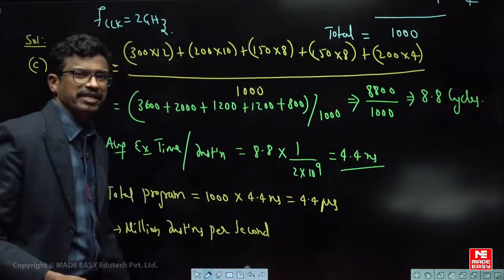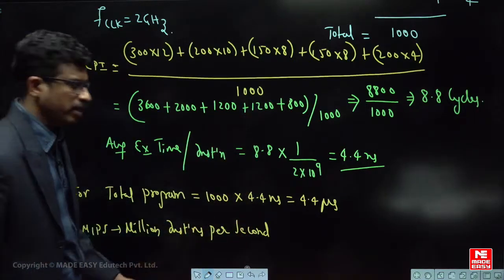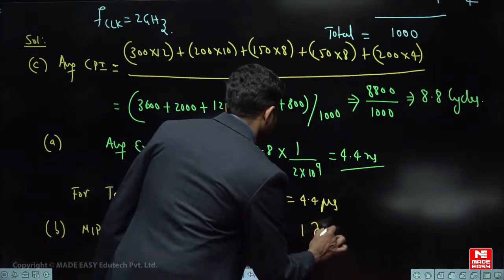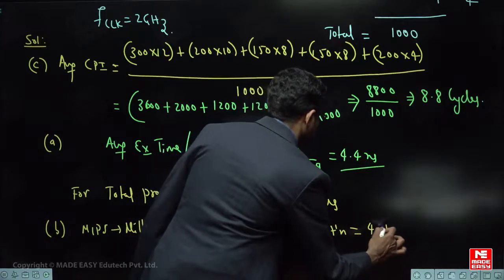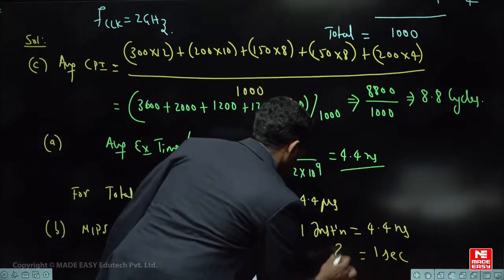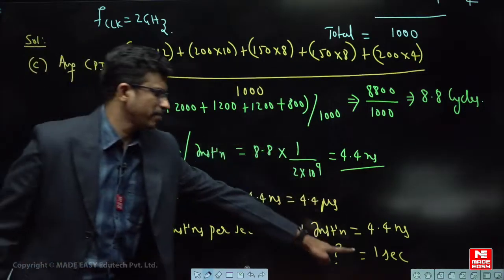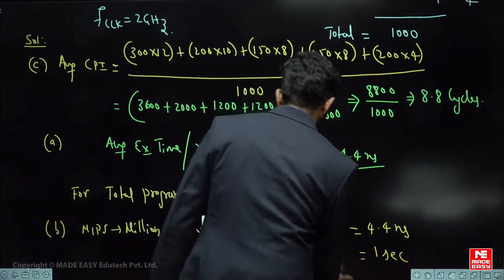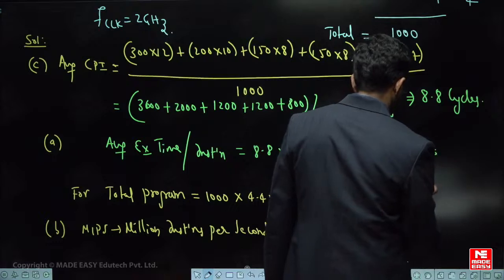Very simple. MIPS rate is simply given by F by CPI, frequency by CPI, or you can say it like this, very easy. For one instruction, how much time is it taking? 4.4 nanoseconds. So for 1 second, how many instructions are required? That's all, very simple. For one instruction this much time, for 1 second how many instructions? Reverse of it. You find out what the value is. So MIPS means million instructions per second, you have to find out.